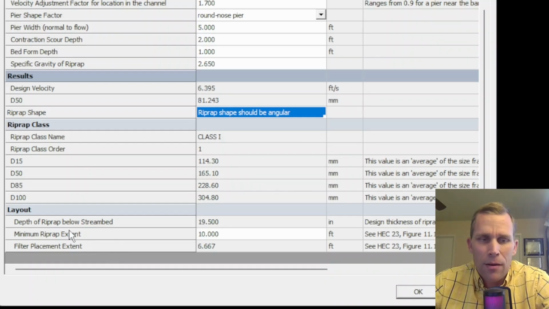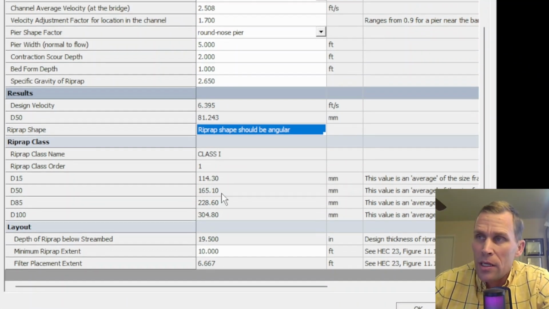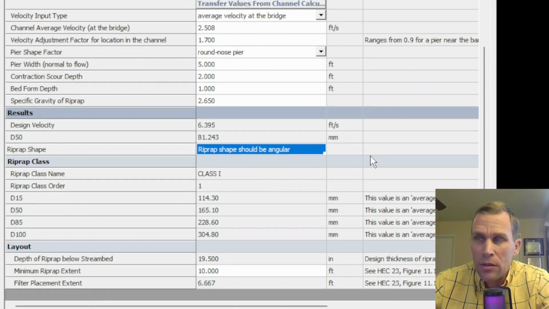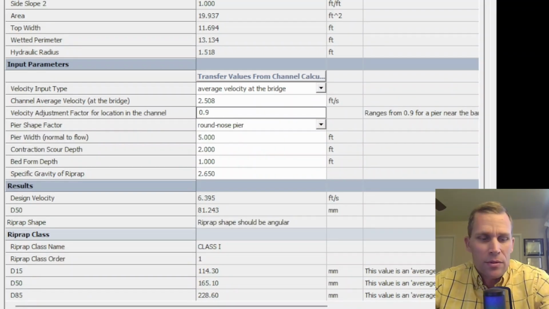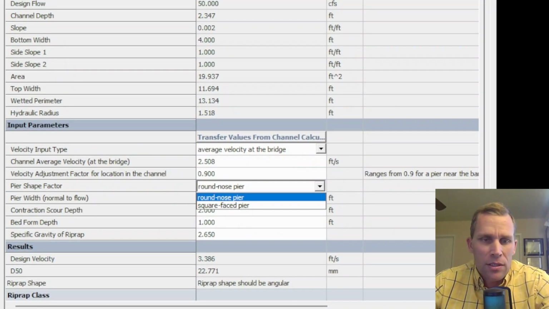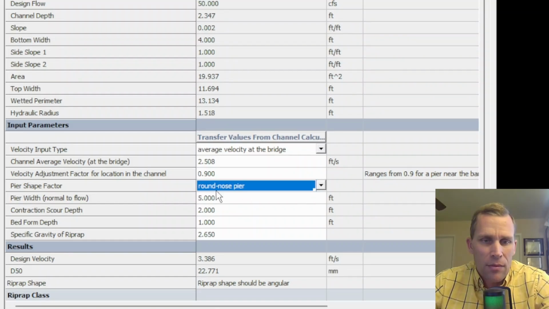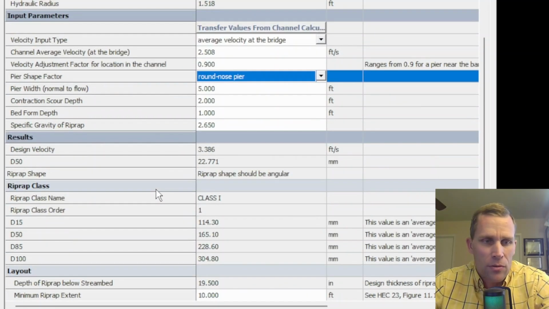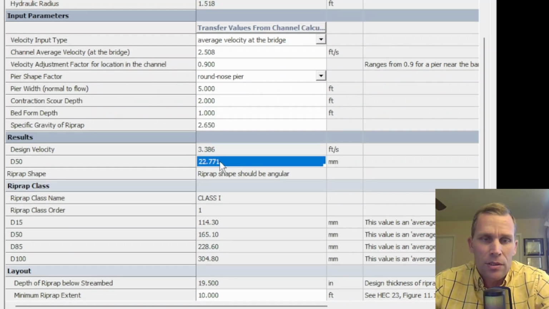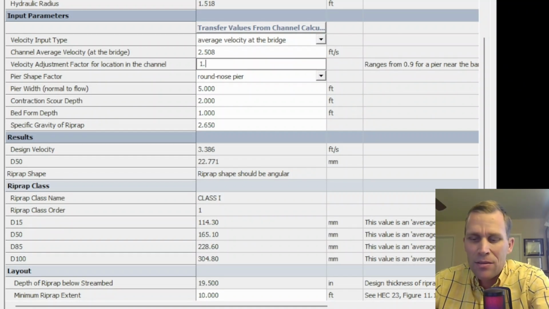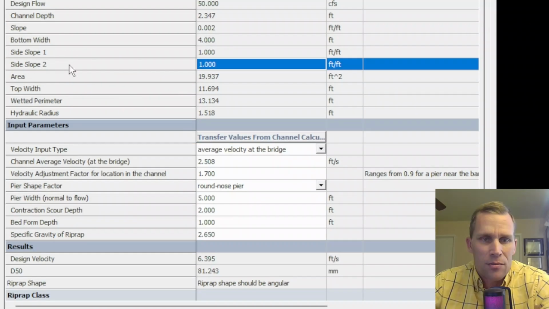Okay. A few other layout parameters down here. Let's go ahead and adjust the velocity. Let's change it from 1.7 to 0.9. So what that will result in is even smaller design velocity and smaller D50 in riprap data. Okay, so if I scroll down here, design velocity is now as low as 3.38 feet per second, and the D50 is now as low as 22 millimeters. That's less than 1 inch. So we're kind of going the wrong direction. Let's change that back to 1.7 for that velocity adjustment factor.